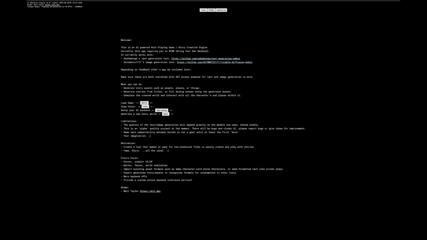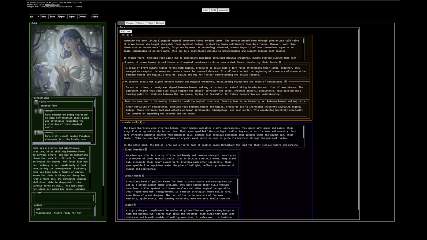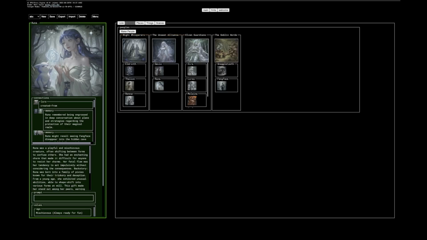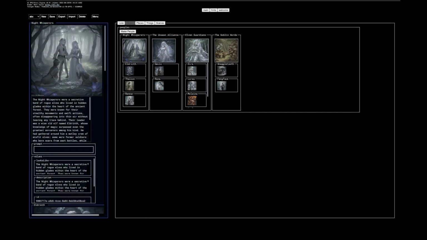It's a fun tool to just play with stories, right? Just play with all these neat AI tools like the text generation and all that sort of stuff. And just create and have fun with it, and create all sorts of crazy stuff. Oh, I guess I can show off that you can update the image, right? So you can say, I don't like that image, generate me another image.